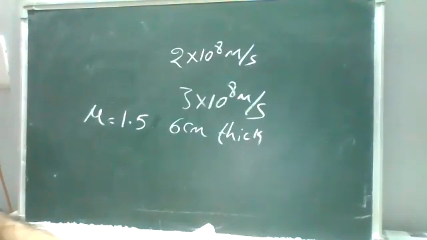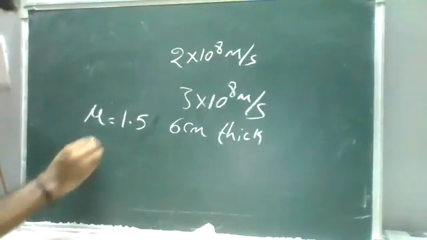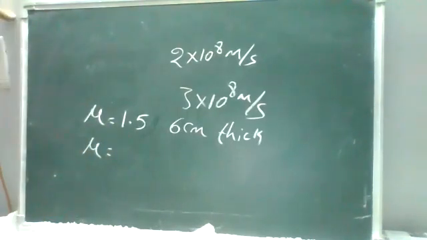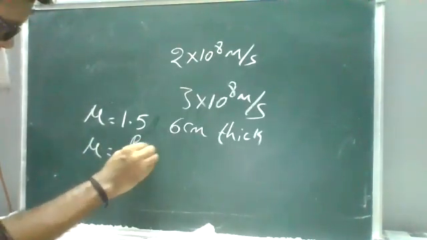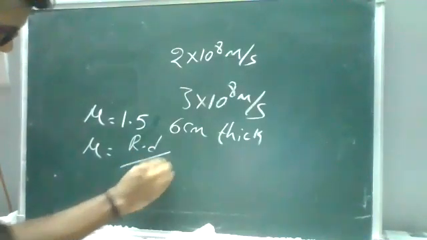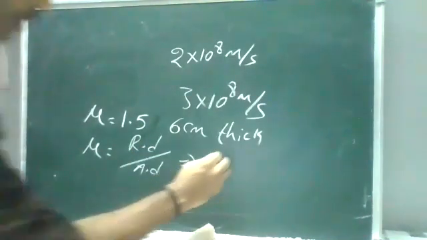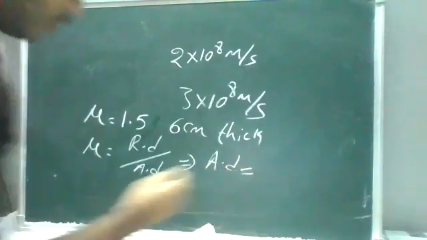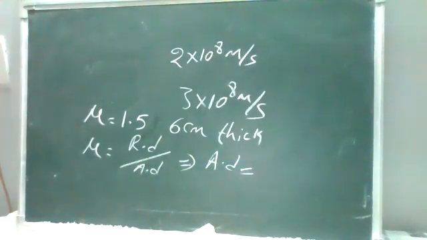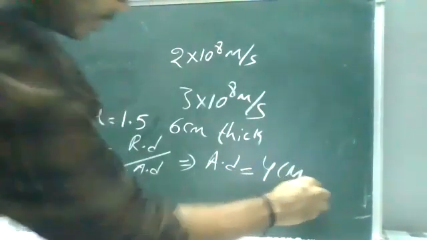Now we need to find the apparent depth. The relation is mu is equal to real depth by apparent depth. From this relation, apparent depth is equal to real depth by mu. So it is 4 centimeters. Yes, ma'am, it is 4 centimeters.